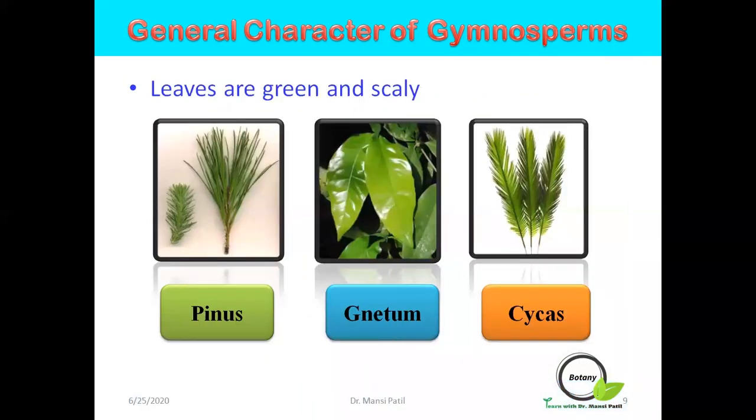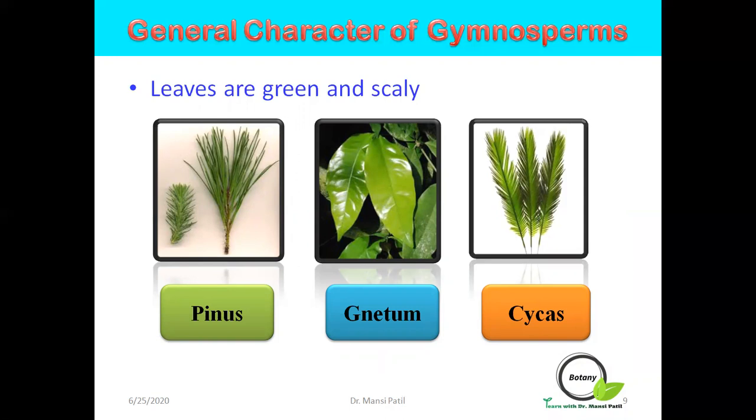The leaves present in gymnospermic plants are of two different types. The first type is known as green leaves and the other type is the scaly leaves. The green leaves are also known as photosynthetic leaves. They perform the function of photosynthesis, whereas the scaly leaves are protective in nature.